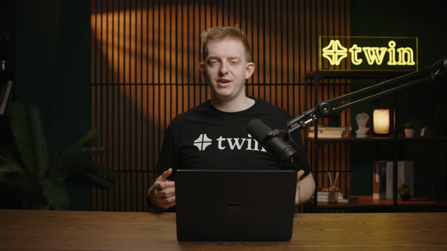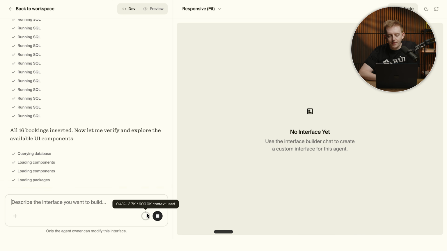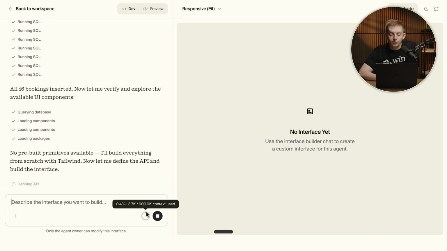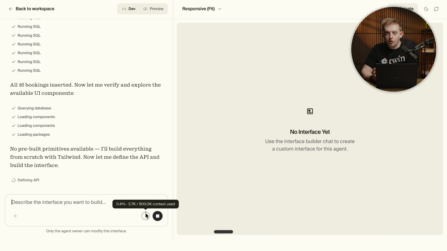It's usually very quick to build these things, and we can get really creative with this. It's almost like having Lovable in the same app as having Zapier and Make inside of the same thing to integrate all of this together, and it's very cool. And after this, we'll test out the voice agent to see how it does. One other thing I really like about Twin is that you can scan down here right next to where you can also pause the automation, and you can see how much context you have left as well, which is really helpful.